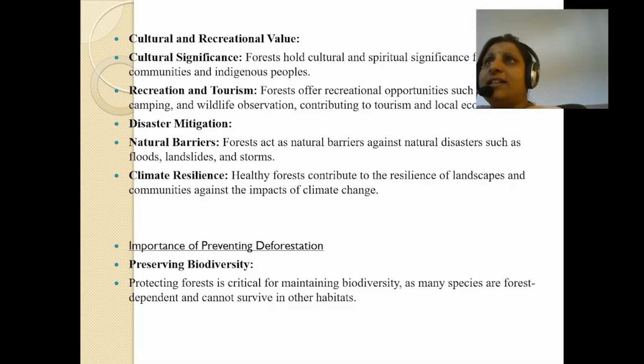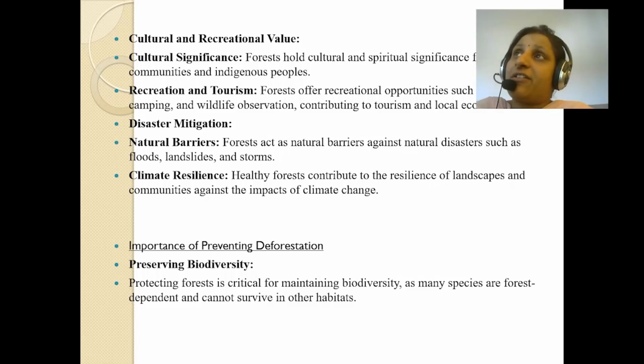Forests also hold cultural and spiritual significance for many communities and indigenous peoples. Many people derive their culture and spiritual significance from the trees, the forest, the plants, like in India, in Hindu culture, the banyan tree and the peepal tree. They feel they have a cultural and spiritual connection with the forest, the trees and plants, and for many communities, the forest is like a god.